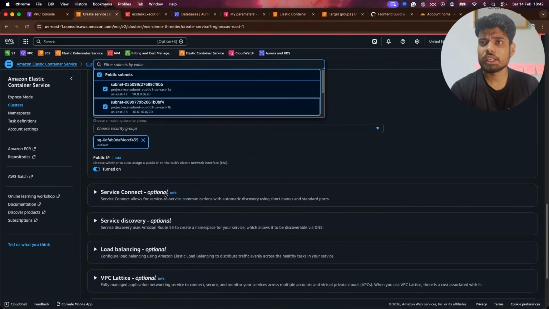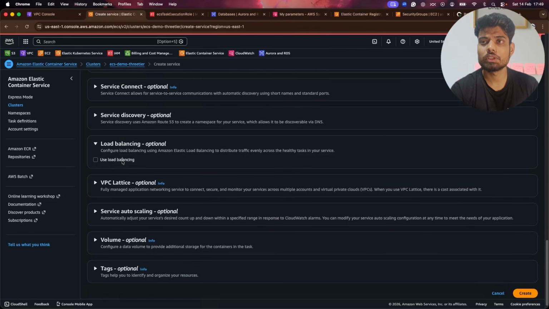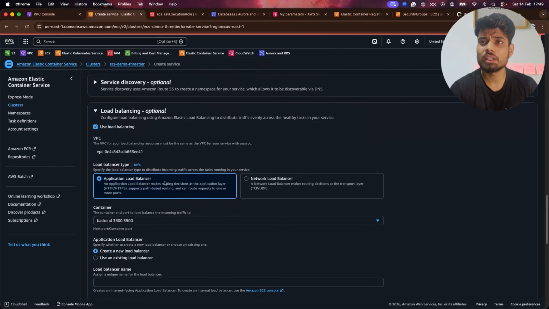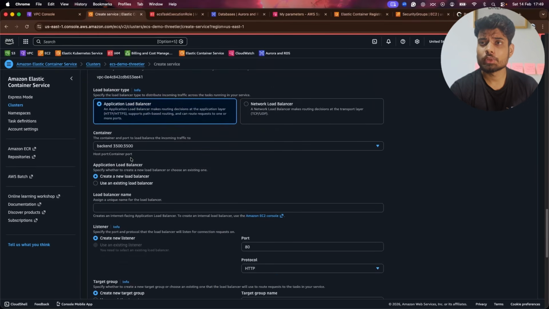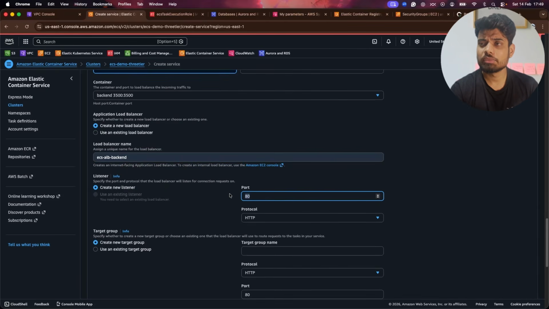Then we have service connect and service discovery, which we don't need. But for load balancing, we need it because our frontend needs to communicate with the backend. So either you can have static IPs or a domain on top of load balancers. It depends on you. But for now, I'm just keeping it application load balancer, and I'll create one load balancer, which is ECS ALB backend. Then I'll provide the listener.